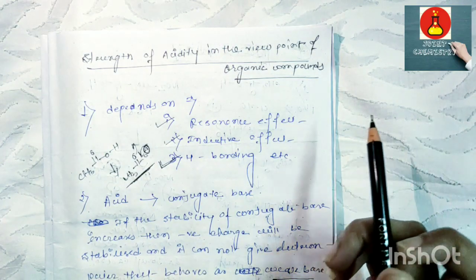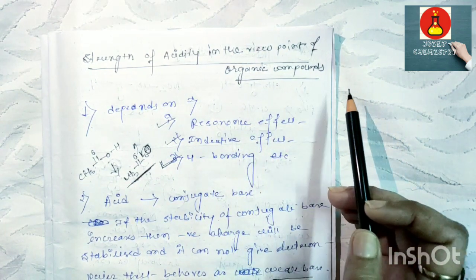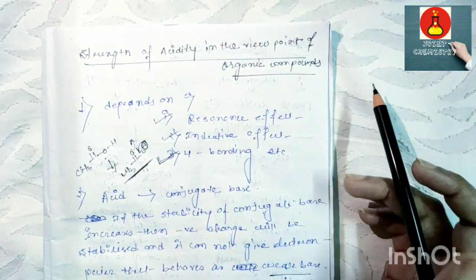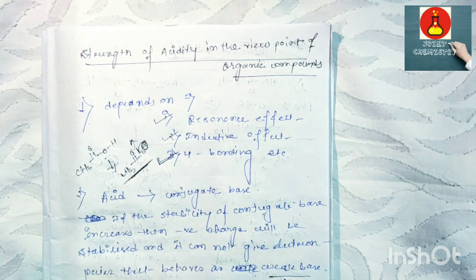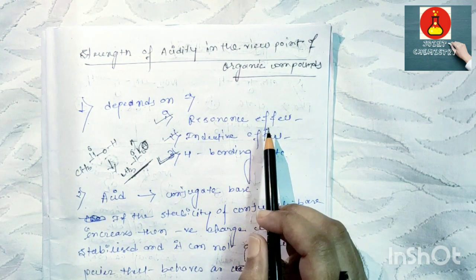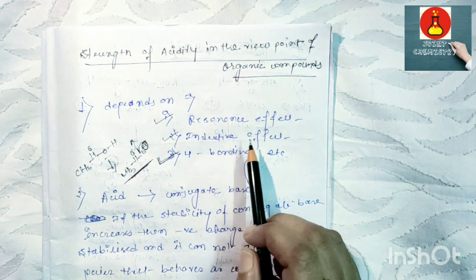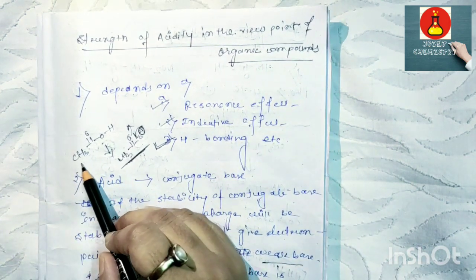Students, now we determine the strength of acidity from the viewpoint of organic compounds. The acidity of organic compounds depends on resonance effect, inductive effect and hydrogen bonding effect, that is plus R or minus R and plus I, minus I, etc. Take an example.